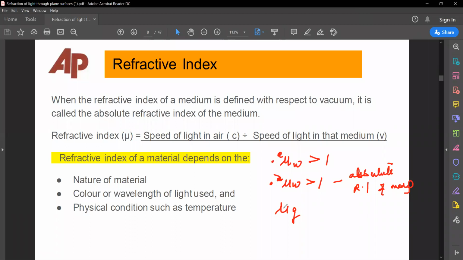Fine, anyway. So, more the value of the absolute index of a medium, more denser it is than the medium, right? I hope everyone understands the point. Fine. So that is one way we calculate the refractive index. So we have four formulas for refractive index. The first one, sin i upon sin r.